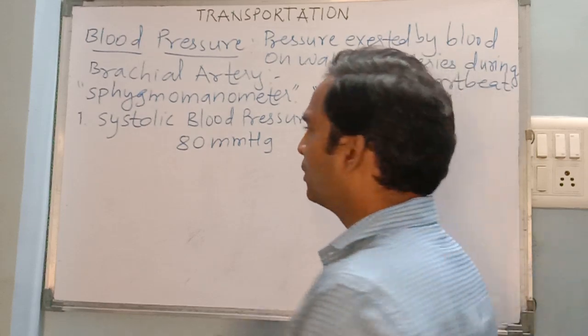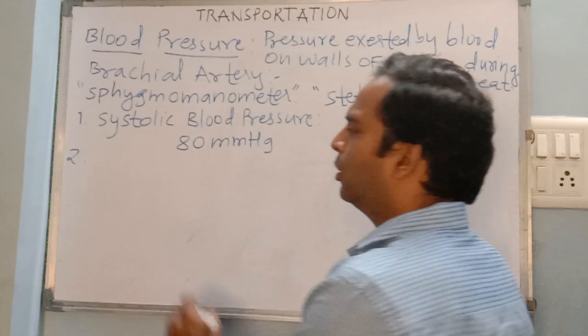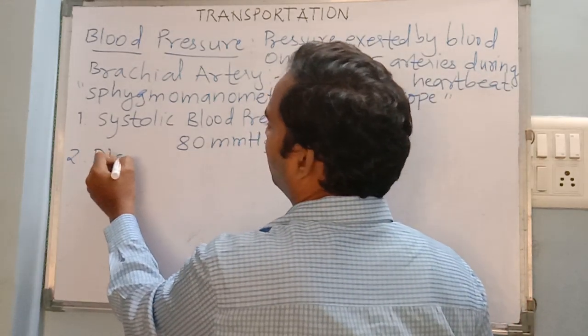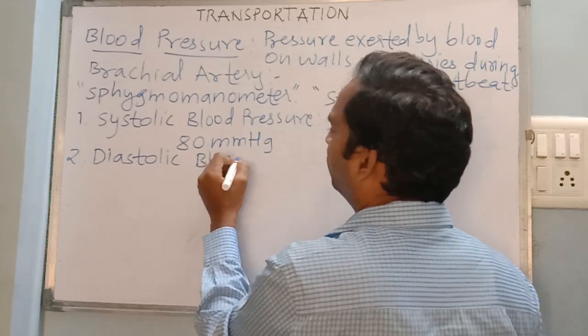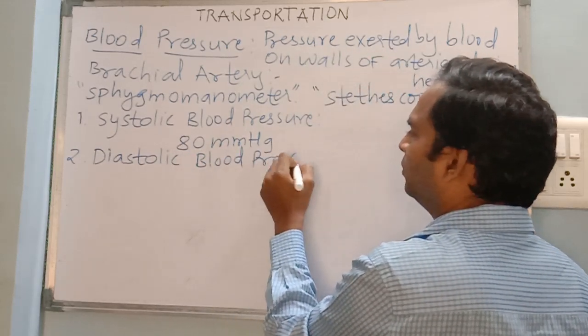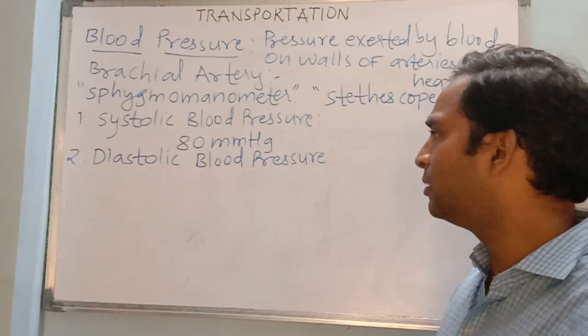Fine. Now comes the second blood pressure, which is called diastolic blood pressure. How do you define this diastolic blood pressure?